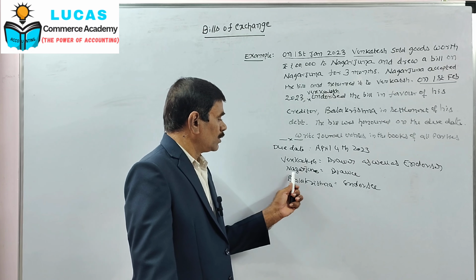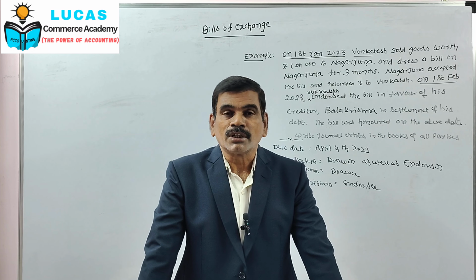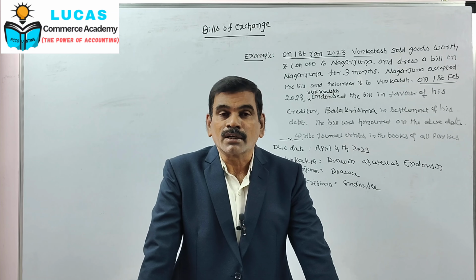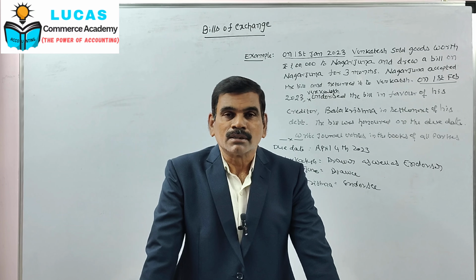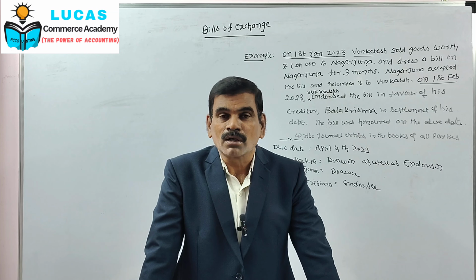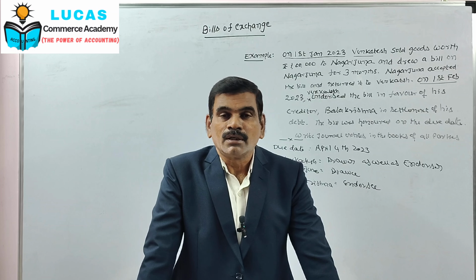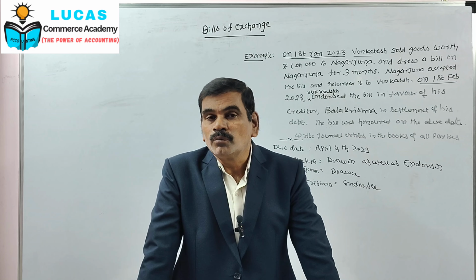Next come to books of Nagarjuna. The first journal entry, goods purchased from Venkatesh on 1st January 2023: purchases account debit to Venkatesh account. On the same date, the bill is accepted by us: Venkatesh account debit to bills payable account. Next case, when bill is endorsed, no entry in the books of drawee because the bill is endorsed by Venkatesh to Balakrishna.